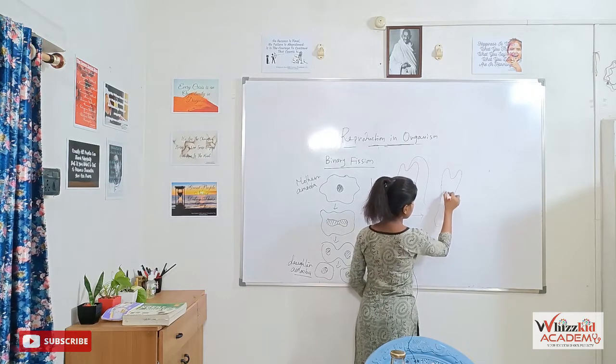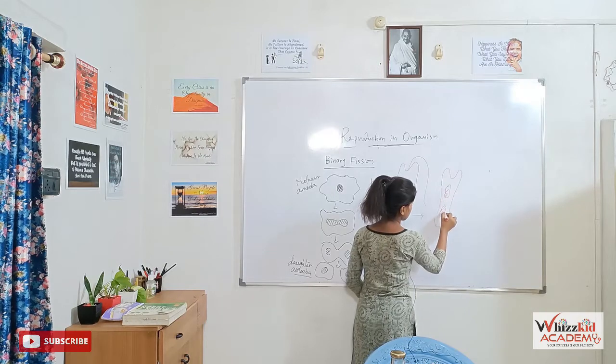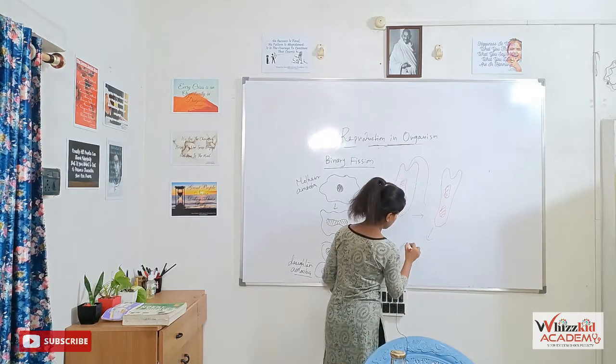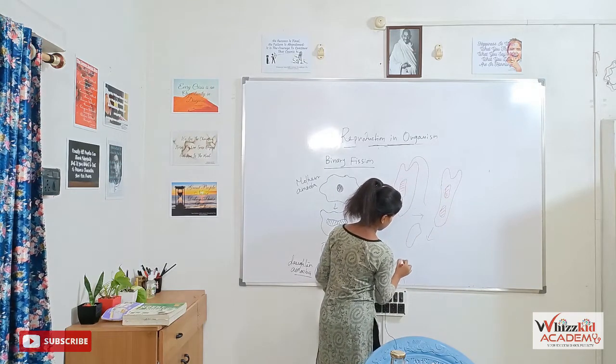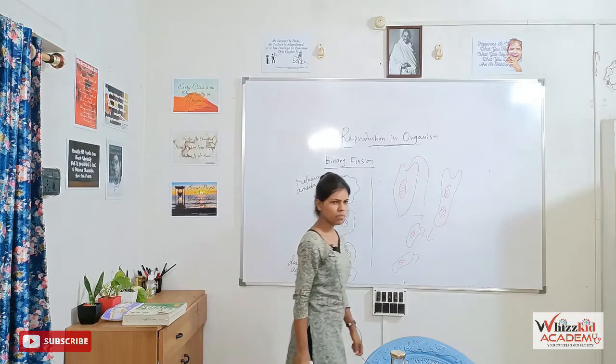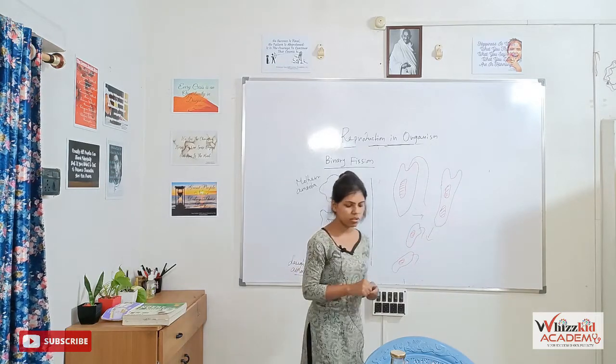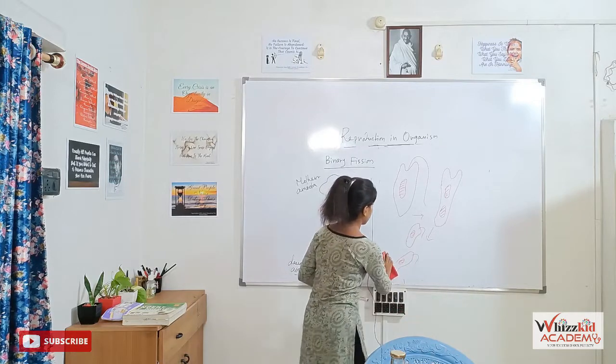First the nucleus will divide into two halves, and then it will form two daughter paramecia, same as amoeba, same for euglena also.